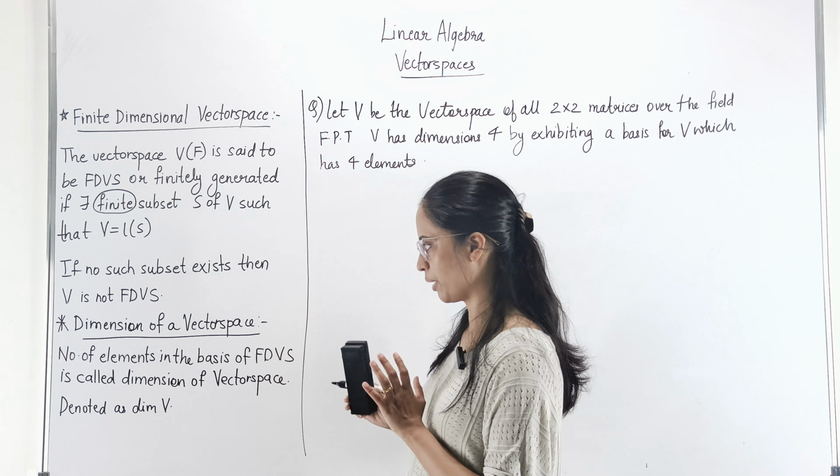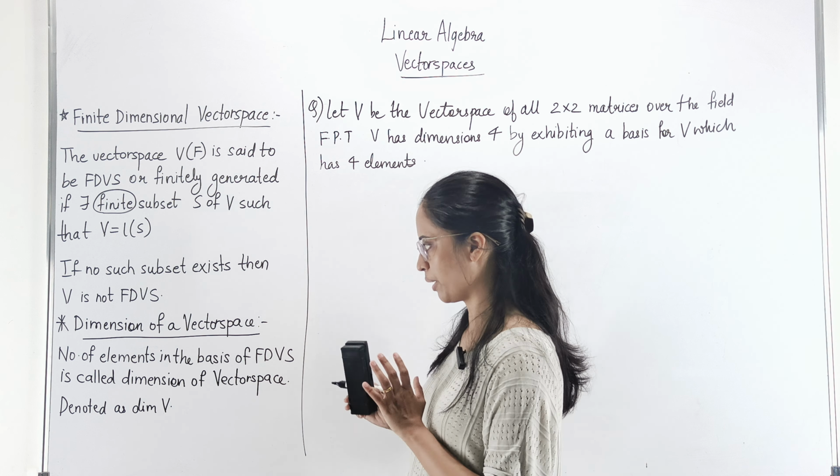Let's say कि अगर कोई set S है randomly and it has got A, B, C and D and we are saying कि ये set जो है it is the basis of let's say a finite dimensional vector space V, then we can say कि dimension of V is nothing but 4 where 4 is the number of elements that are there in this set.